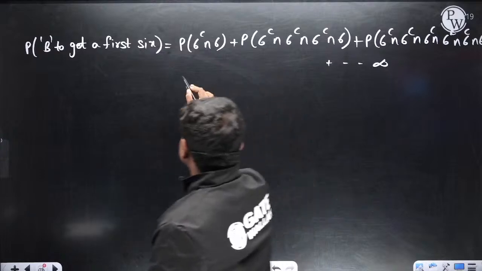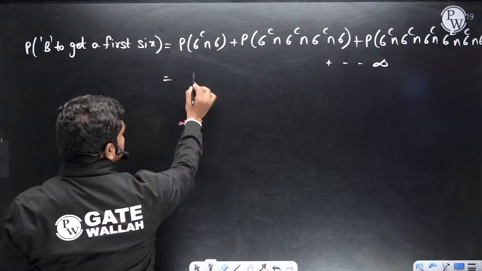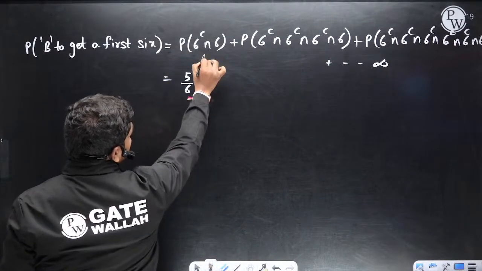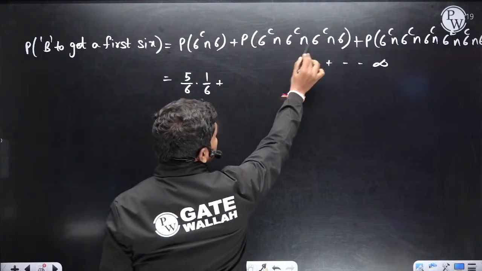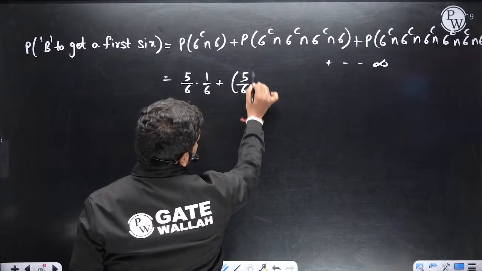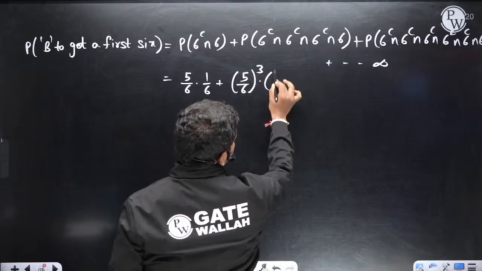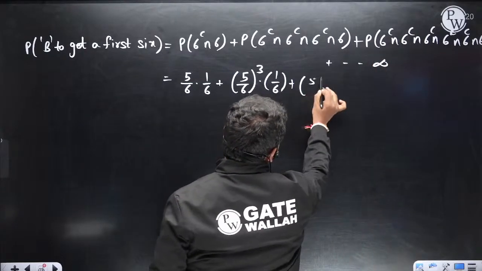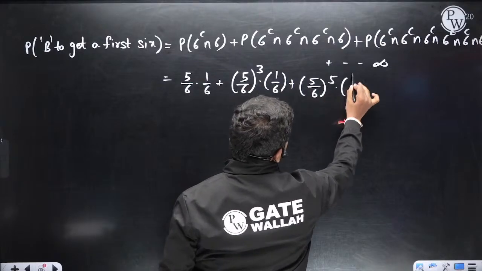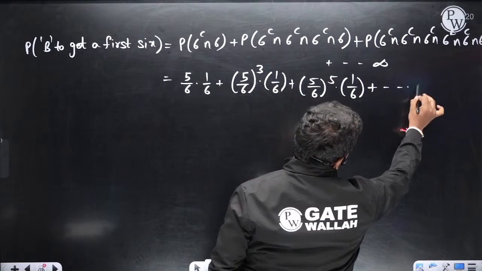Okay, so this is nothing but the probability of not getting a 6, which is 5 by 6, into the probability of getting a 6, which is 1 by 6, plus this 5 by 6 will come 3 times, into the last time if you get a 6, this is 1 by 6. In the next case you'll get 5 by 6 whole power 5 into 1 by 6, and this series will go on till infinitely many terms.